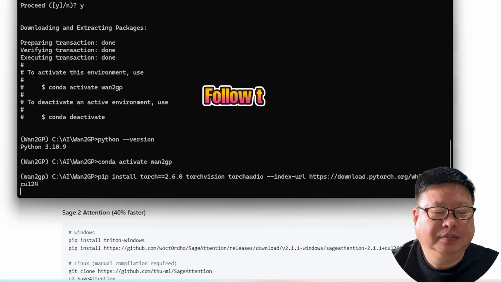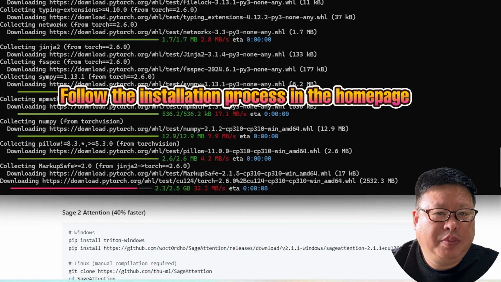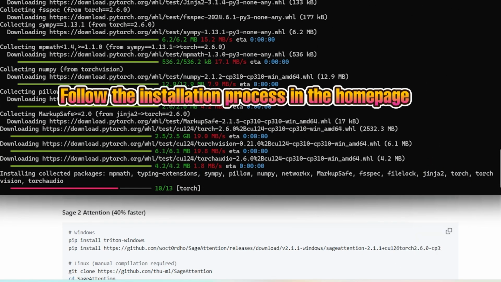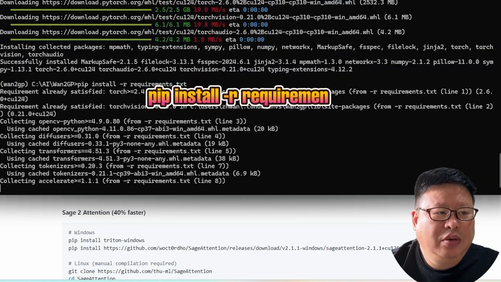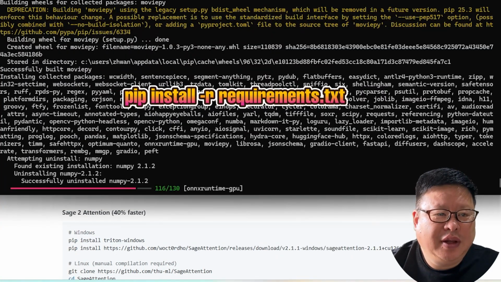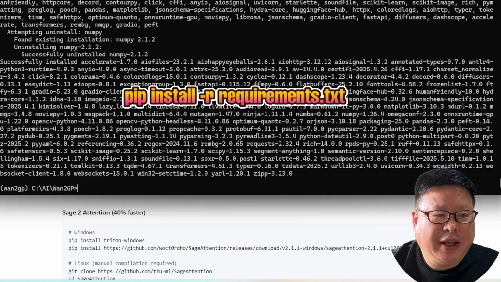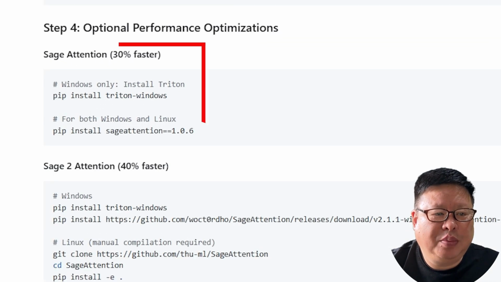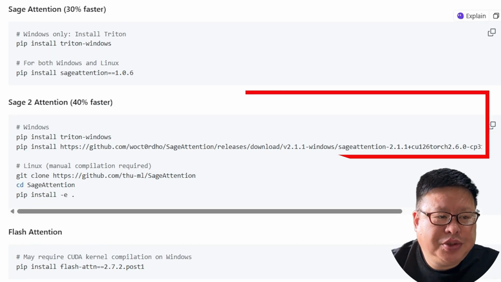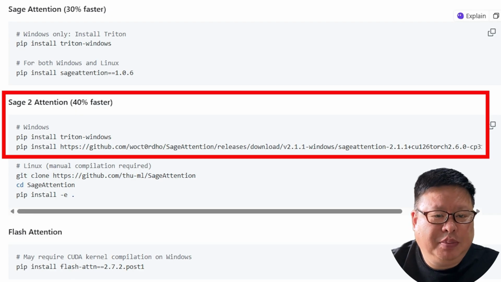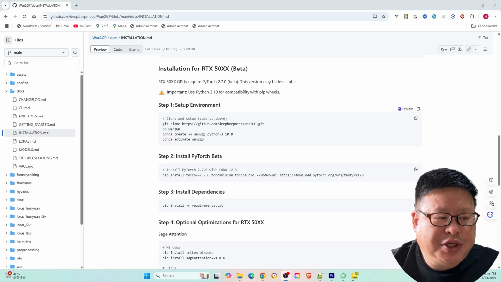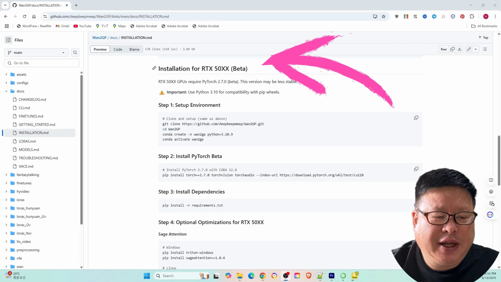Install PyTorch. Use the command provided on the home page to install PyTorch. Install dependencies. Run pip install -r requirements.txt. Optional platform optimizations. Install Sage 2 Attention. Boosts speed by 40%. For newer GPUs, for example RTX 5 series, follow the specific instructions.